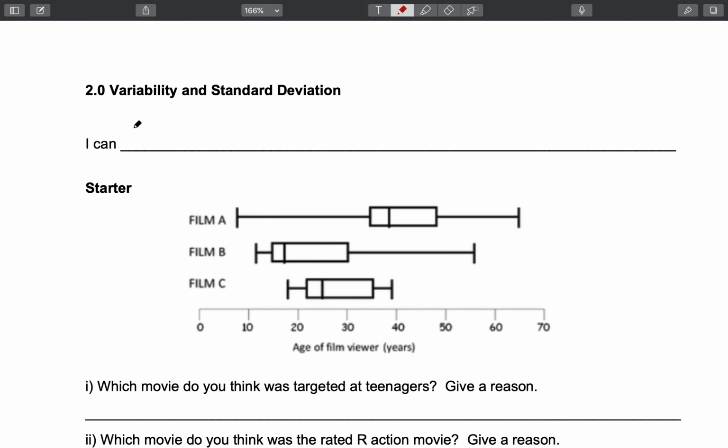The first thing we'll do is talk about what our goals are going to be out of this portion of the section. Our goal is that we want to be able to find measures of spread and standard deviation.